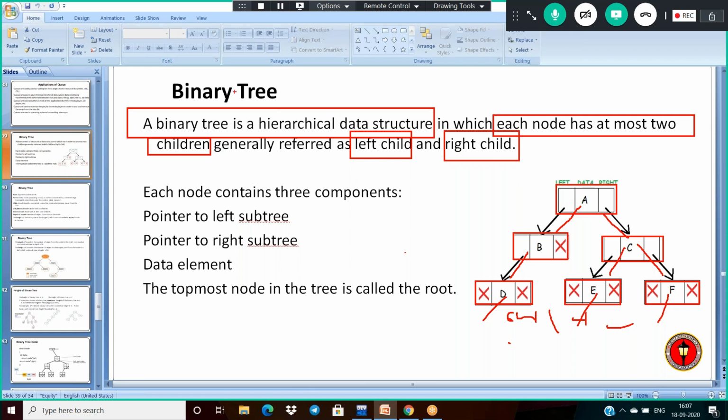So compulsorily, a tree should satisfy the following condition: each node of the tree has at most two children. Then the tree will become a binary tree.